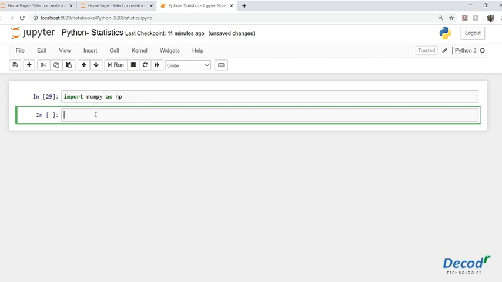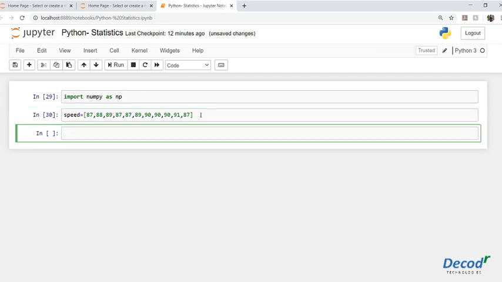Now what we will do is create a list of speeds of cars. So we'll say speed, which is the name of the list, and let's input some speeds. Let's say 87, 88, 89, 87, 87 again, 89, 90, again 90, again 90, let's say 91. Then let's put 87. Let's count how many we have input: 1, 2, 3, 4, 5, 6, 7, 8, 9, 10, 11. All right, so we have input 11 values.